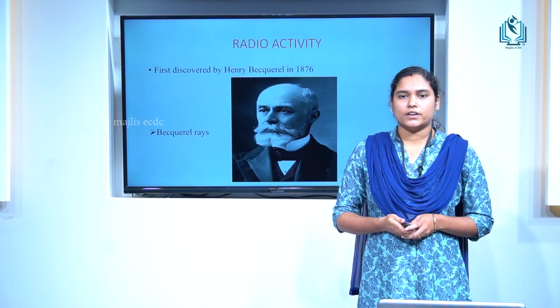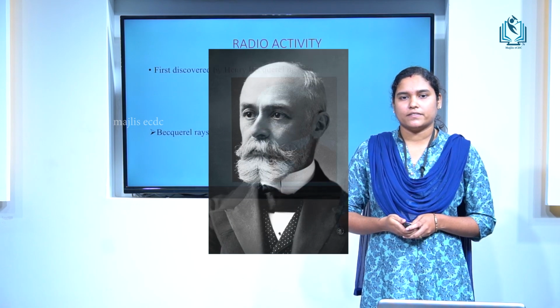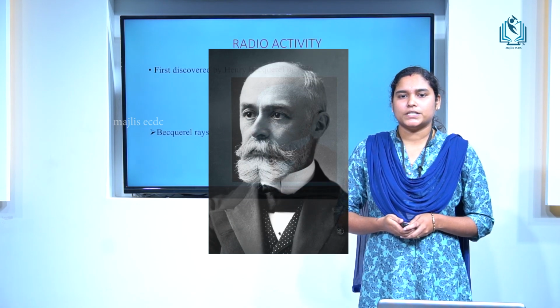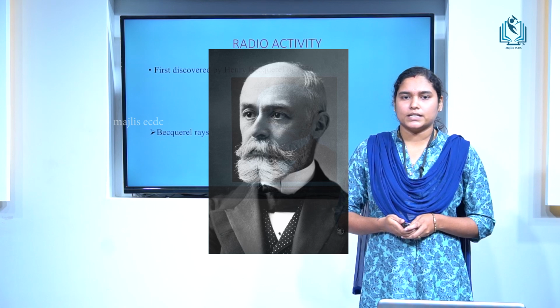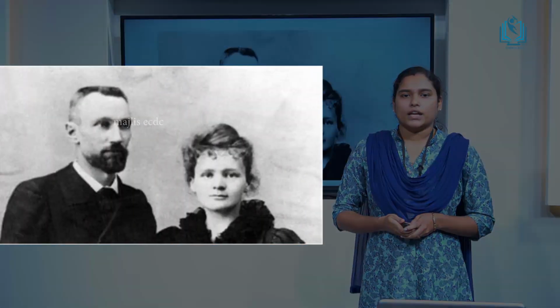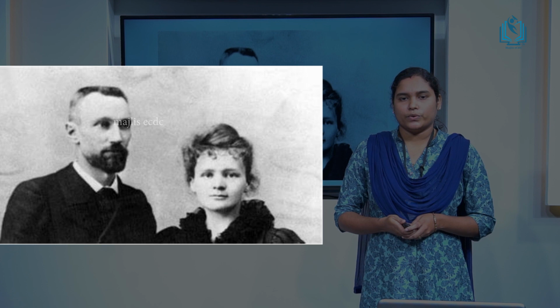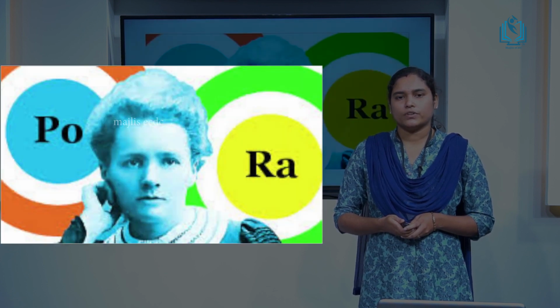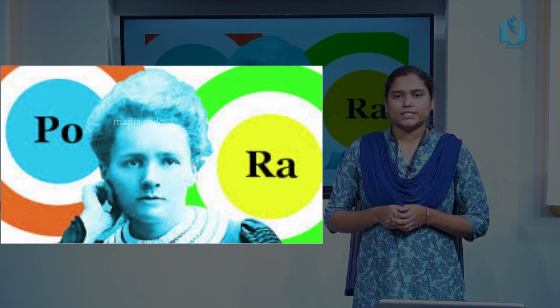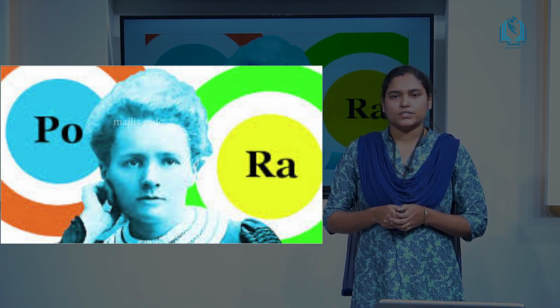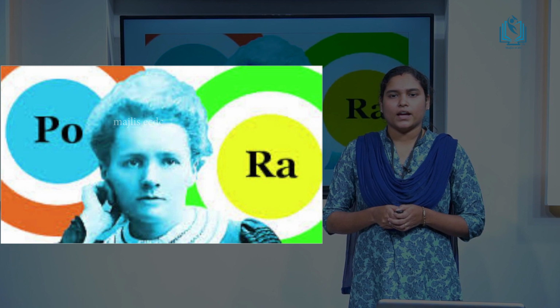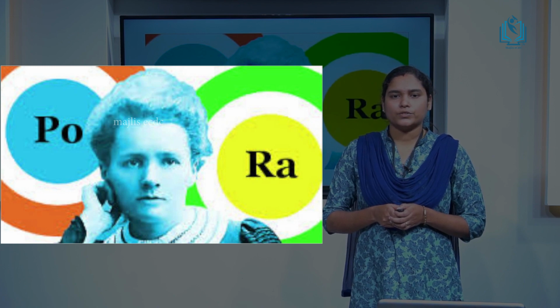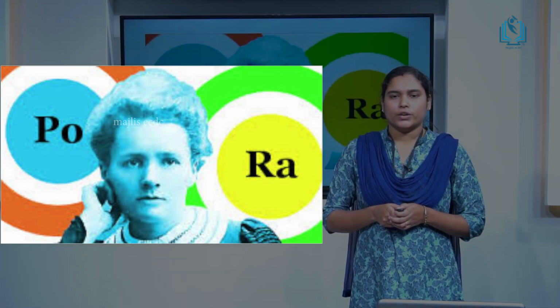Radioactivity was first discovered by Henri Becquerel in 1876. He observed that pitchblende, an ore of uranium, emits certain radiation that can affect a photographic plate. These radiations were termed Becquerel rays. Later, Marie Curie and Pierre Curie discovered that polonium and radium are strong sources of Becquerel rays. The studies of these radiations revealed that they consist of helium nuclei, electrons and high energy photons, and are produced due to disintegration of the nuclei.